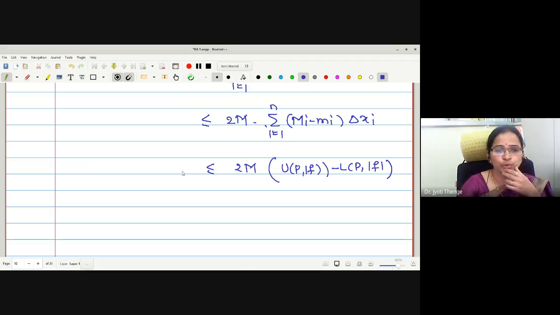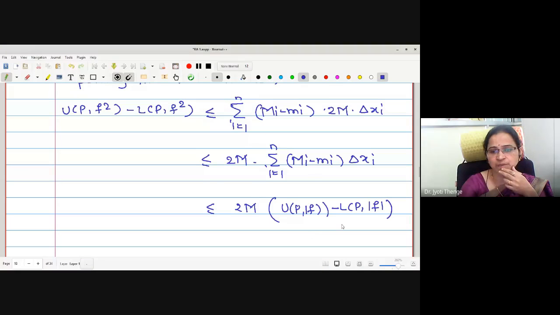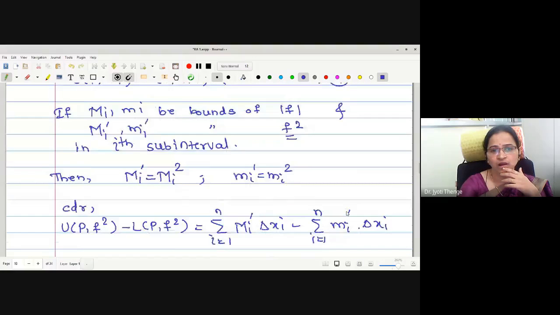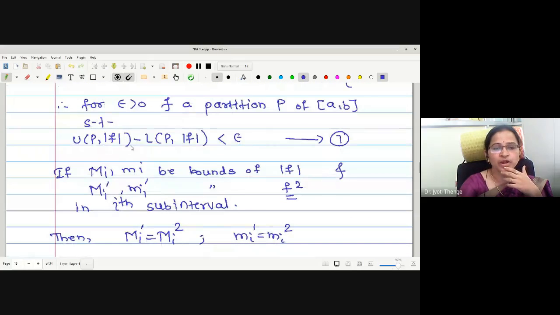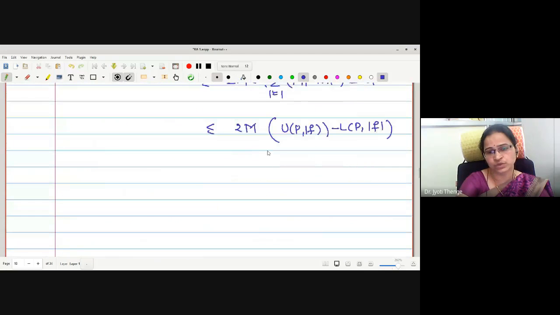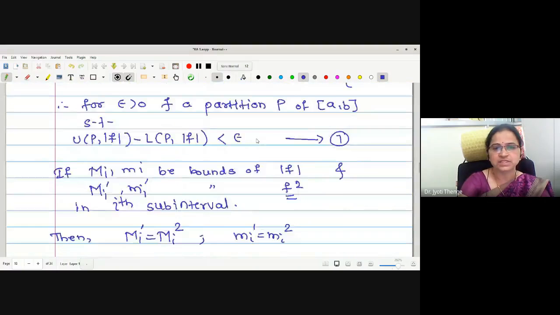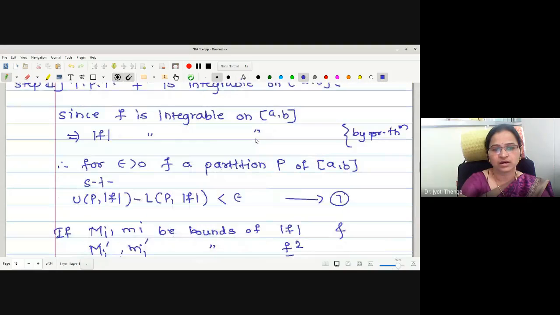But we want to prove anyhow this term is less than epsilon. Already we have written that mod f is integrable and this is less than epsilon. But what should I adjust this UP mod f minus LP mod f to be? Initially we have written UP mod f minus LP mod f is less than epsilon. But what should be my adjustment now? Look at this equation. This is epsilon upon 2M. This is epsilon by 2M.